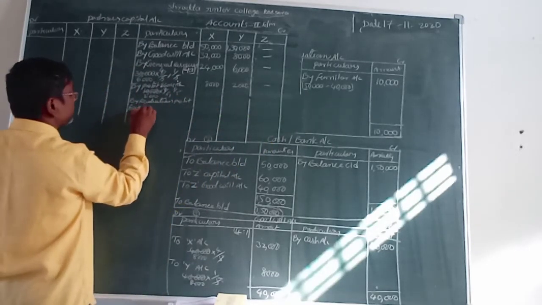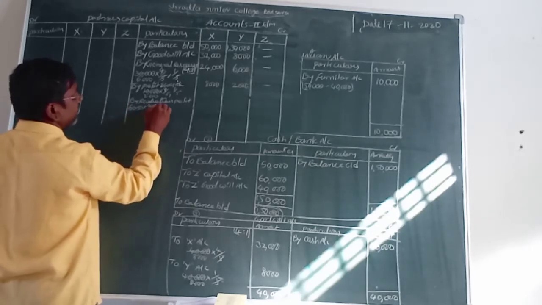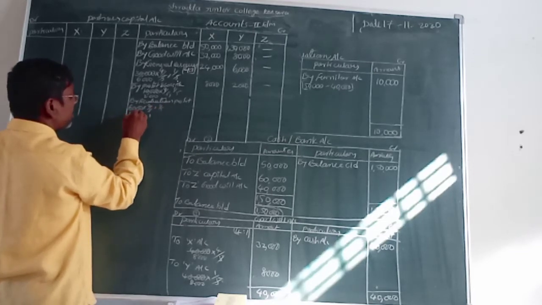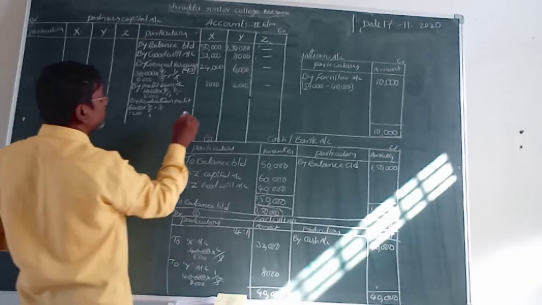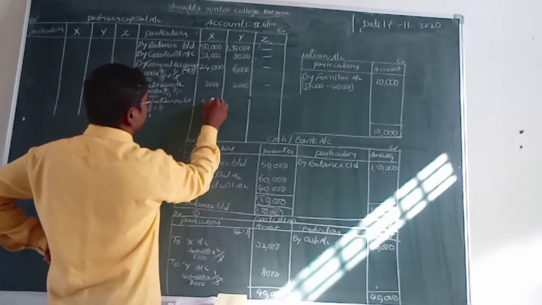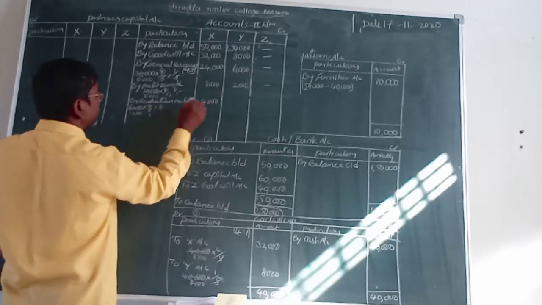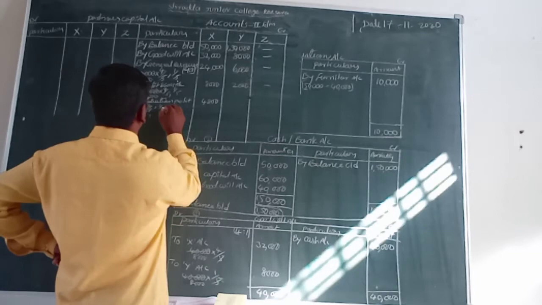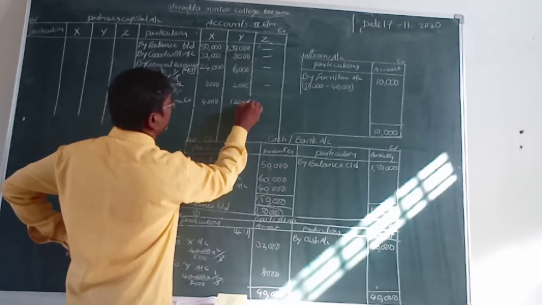The 6,000 rupees into 4/5 and 1/5: that amount is 1200, so X gets 4,800 and Y gets 1200 rupees.